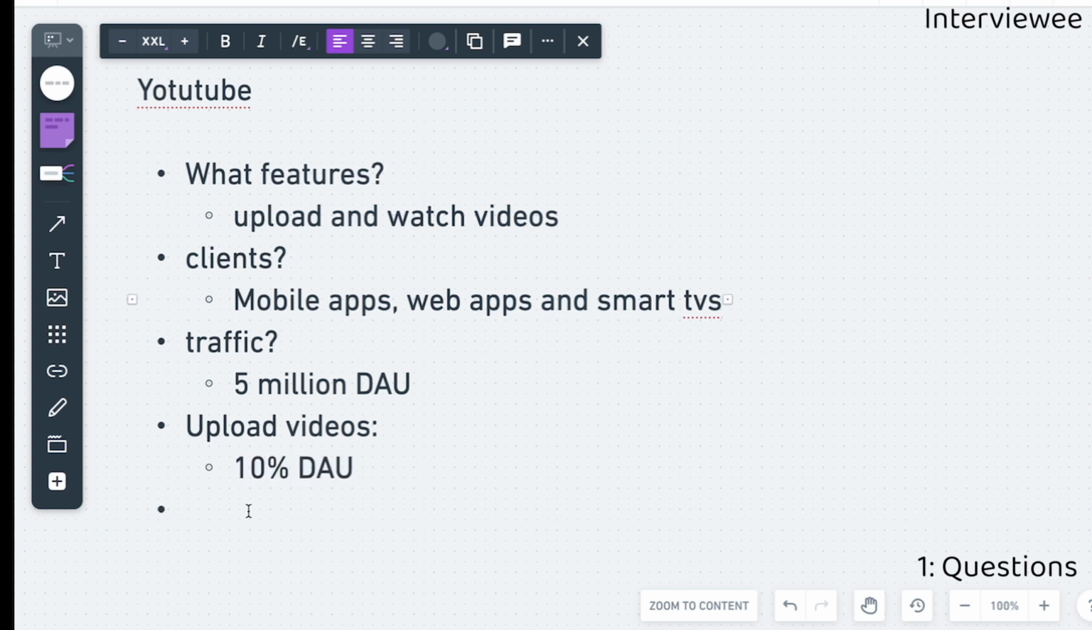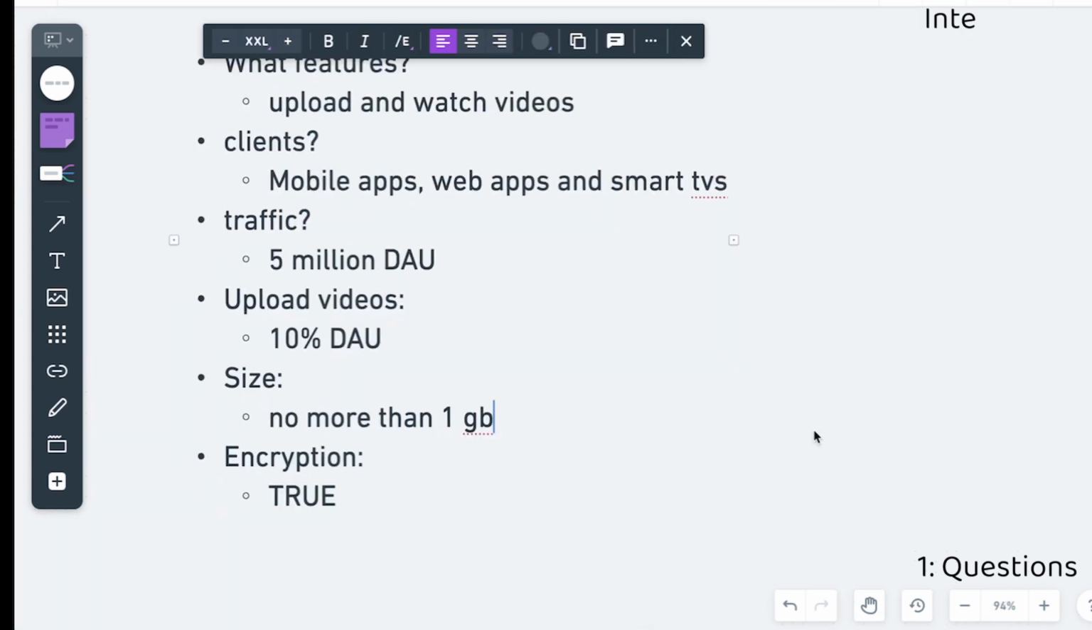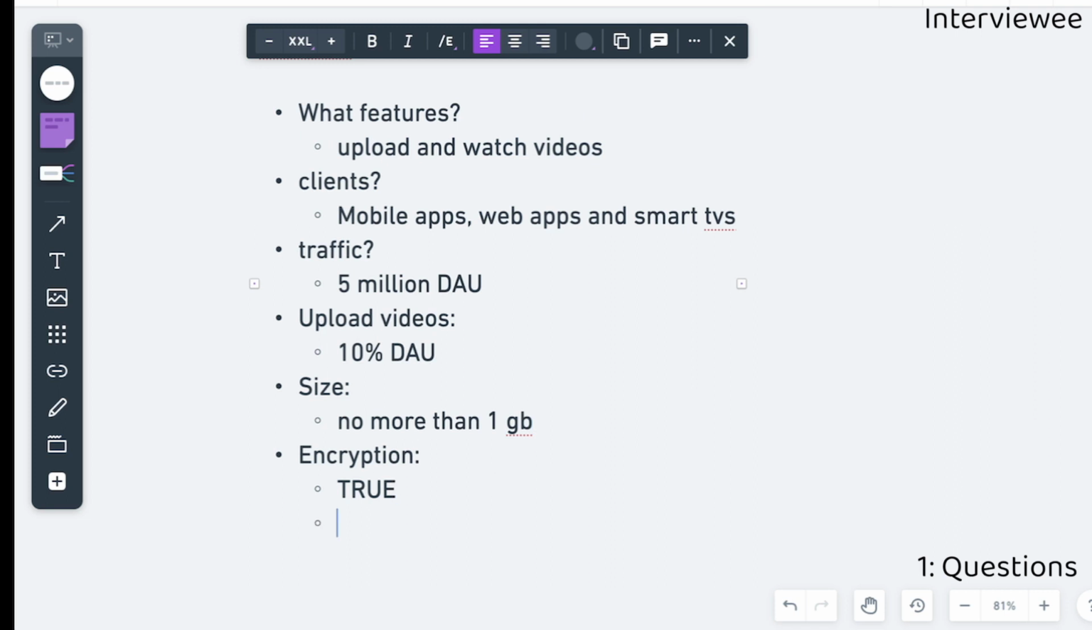Do we have a requirement about the size of the video? Yeah, this platform only focuses on medium videos, so probably no more than 1 gigabyte. I guess encryption is required. Yeah, that's correct. We also talk about resolutions. I imagine we are expecting to have any resolutions and formats. Yeah, that's correct. I have one important question: can we use some cloud services, for example AWS, or do we need to design everything from scratch?